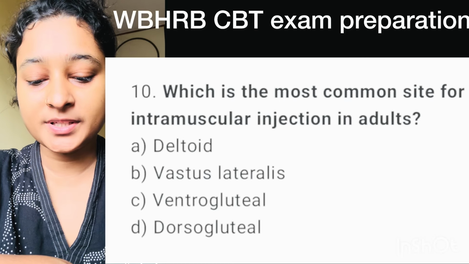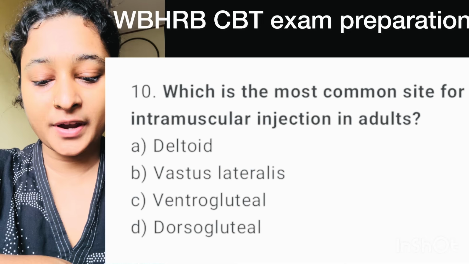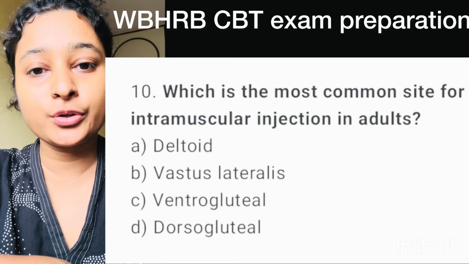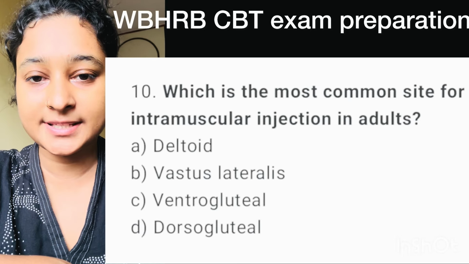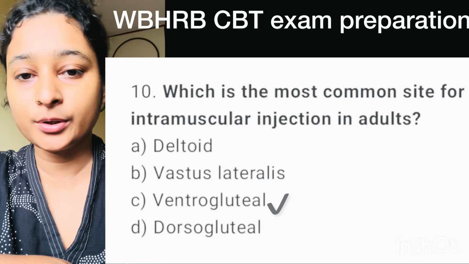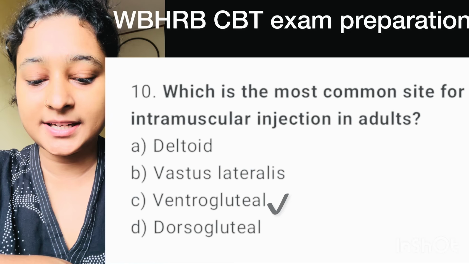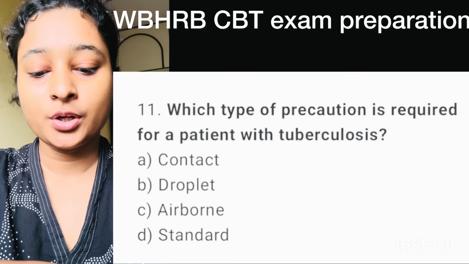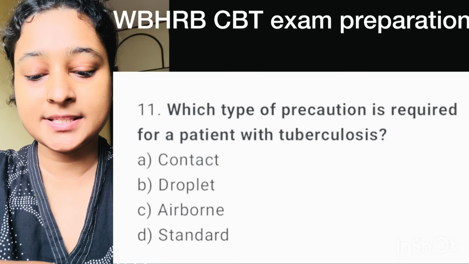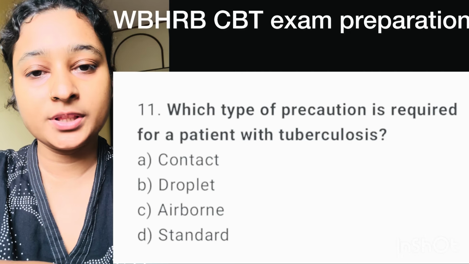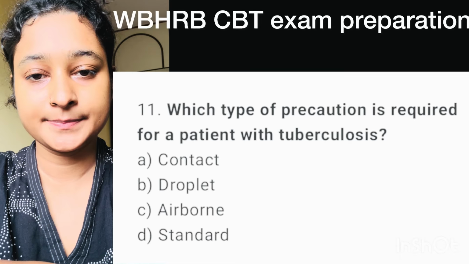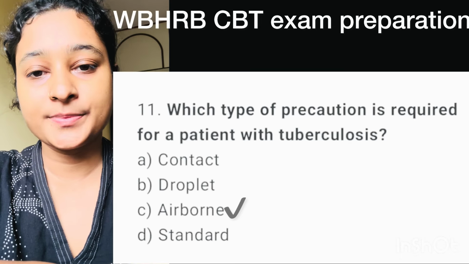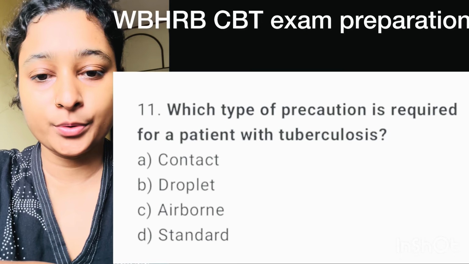Here correct option is option C, ventrogluteal muscle. Ventrogluteal muscle is the common site for injection. Deltoid muscle can also be used, but the common site is the ventrogluteal muscle. Question number 11. Which type of precaution is required for a patient with tuberculosis? Here correct option is option C, airborne.